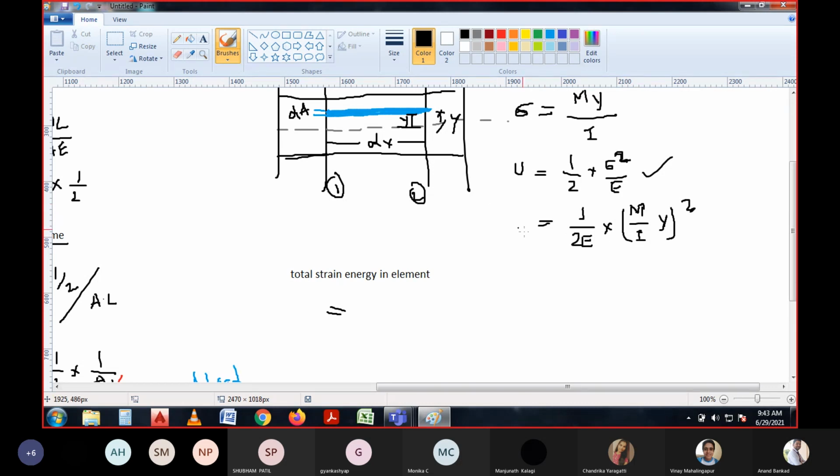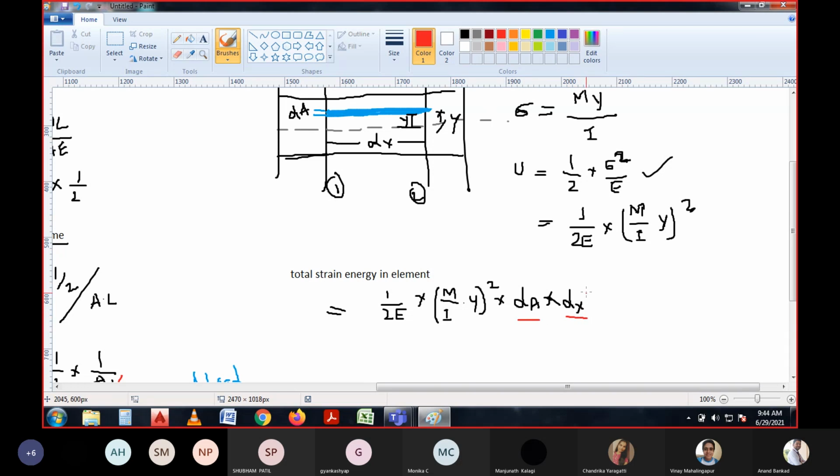This strain energy, if you want to see the total, you need to multiply with the area, right? Thickness into the length. So thickness is dA and length is dx. And if you rewrite this equation, the total strain energy in the element is M by I into y square, y whole square, multiplying with dA, and multiplying with dx, which is the length dx, which is thickness dA.